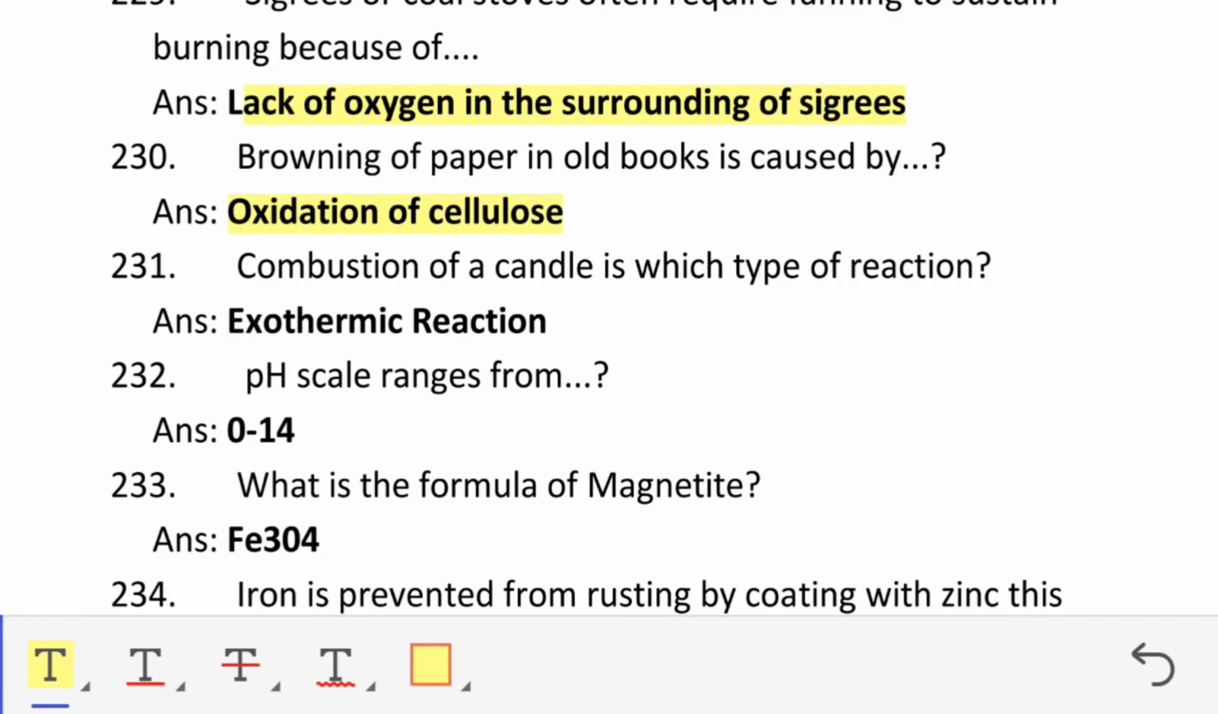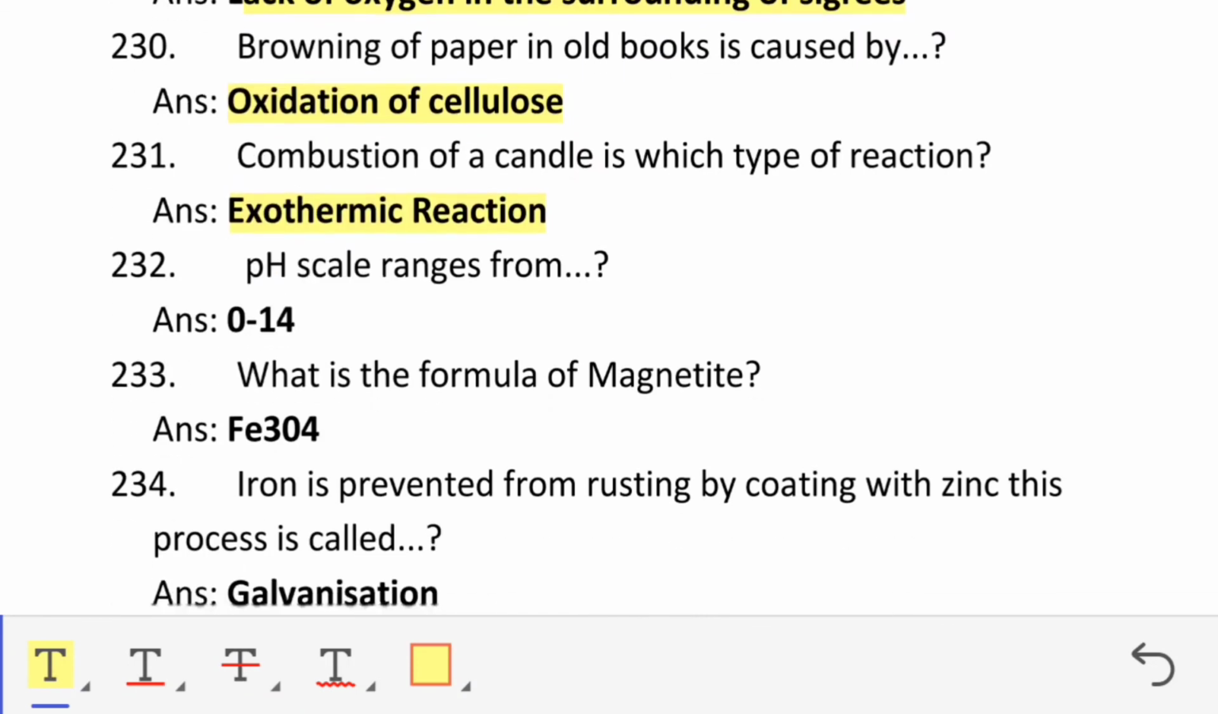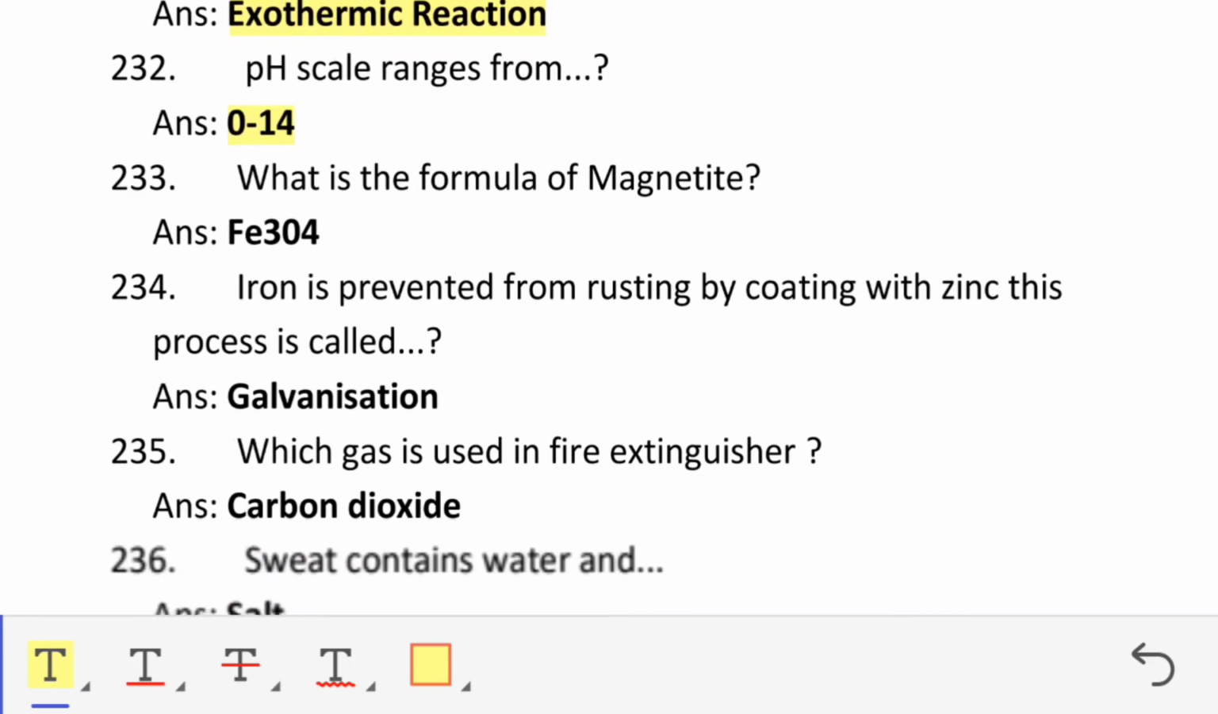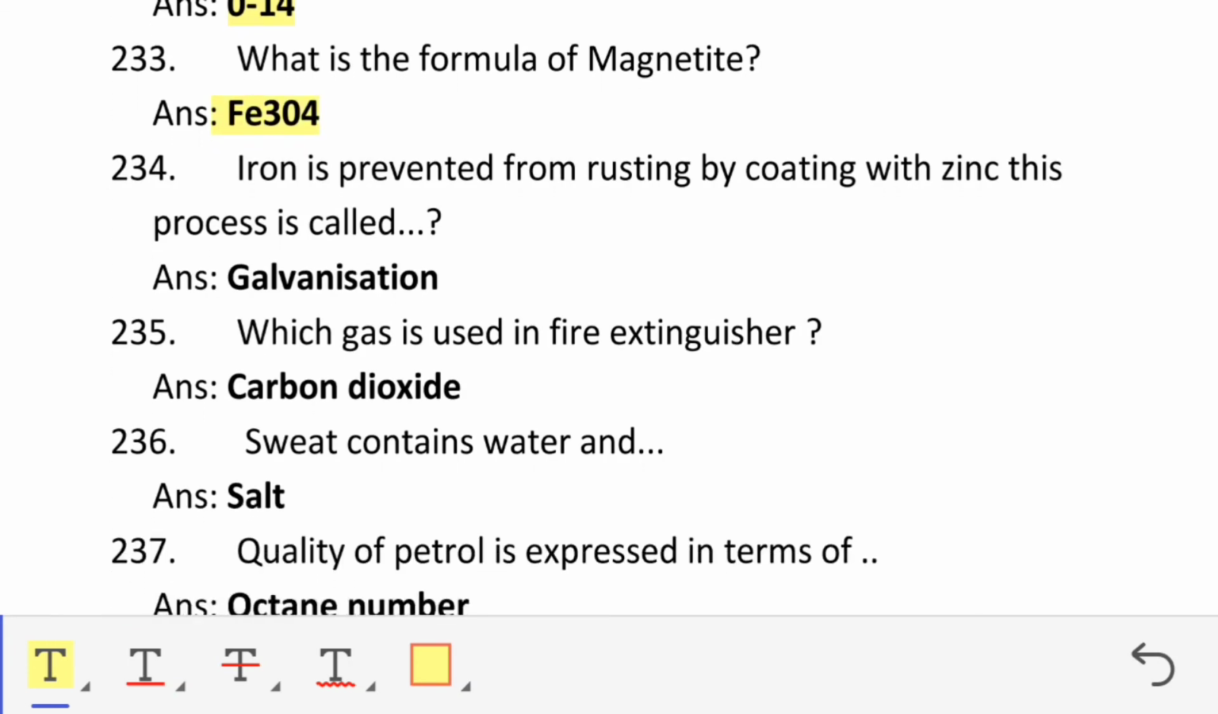Combustion of a candle is which type of reaction? Exothermic reaction. The pH scale ranges from 0 to 14. What is the formula of magnetite? Fe3O4. Iron is prevented from rusting by coating with zinc. This process is called galvanization.